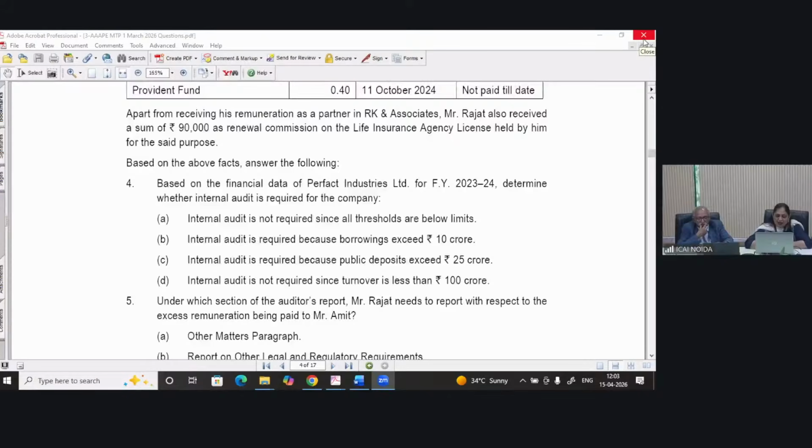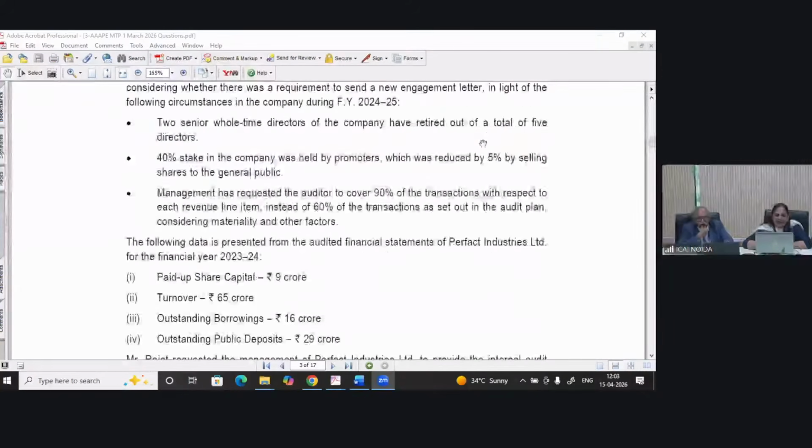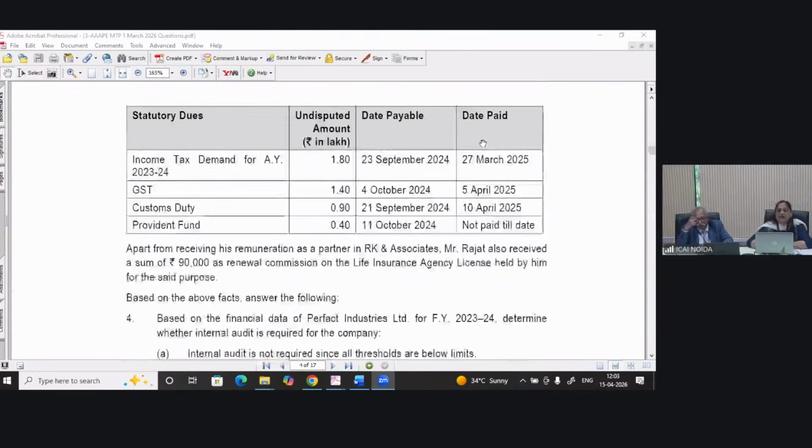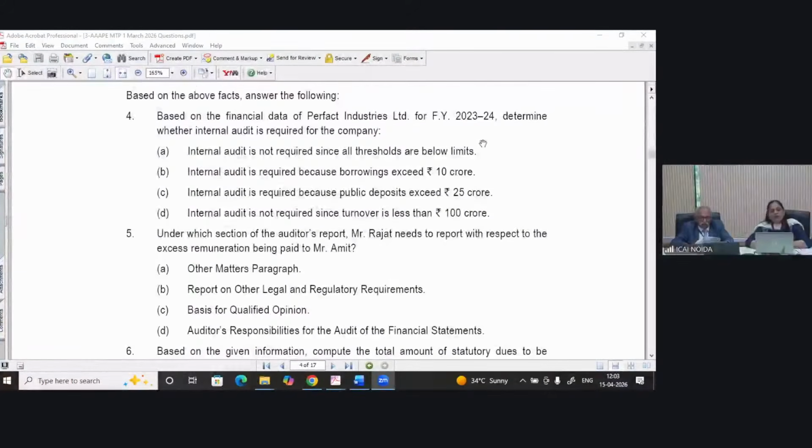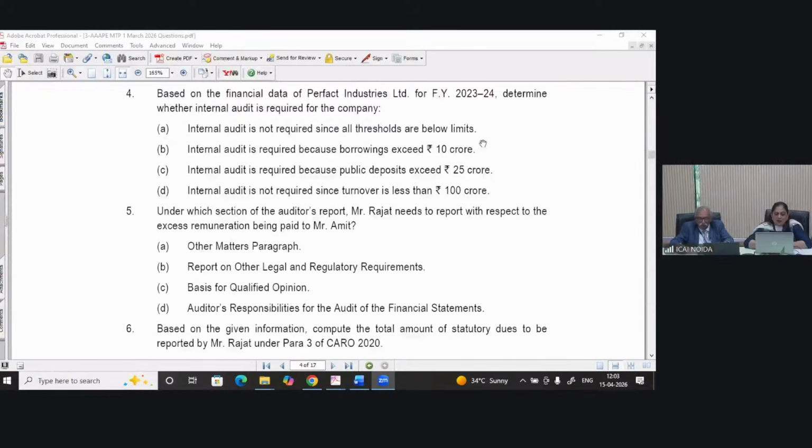Internal auditor is required because public deposit exceeds 25 crore. How many? It's given as 29 crore, right? So if you are aware of the provision, then you can choose the correct answer. So you should be through with the provisions.